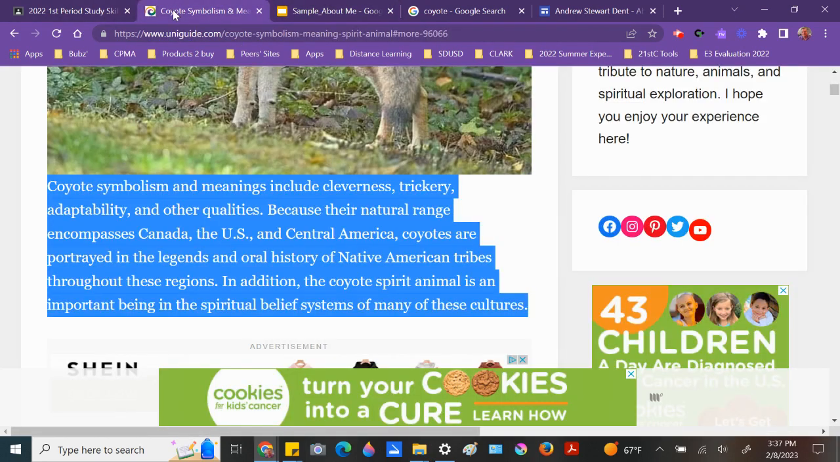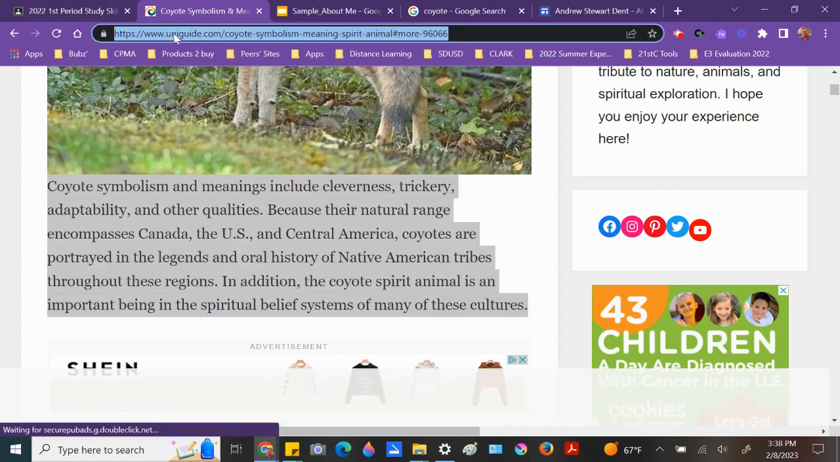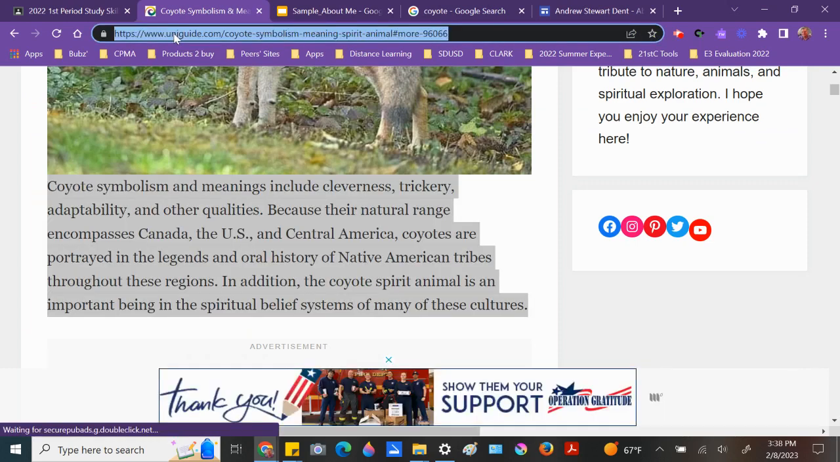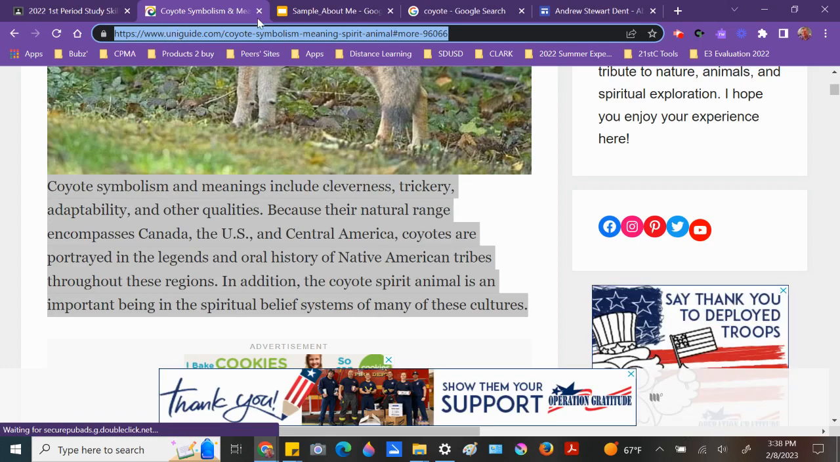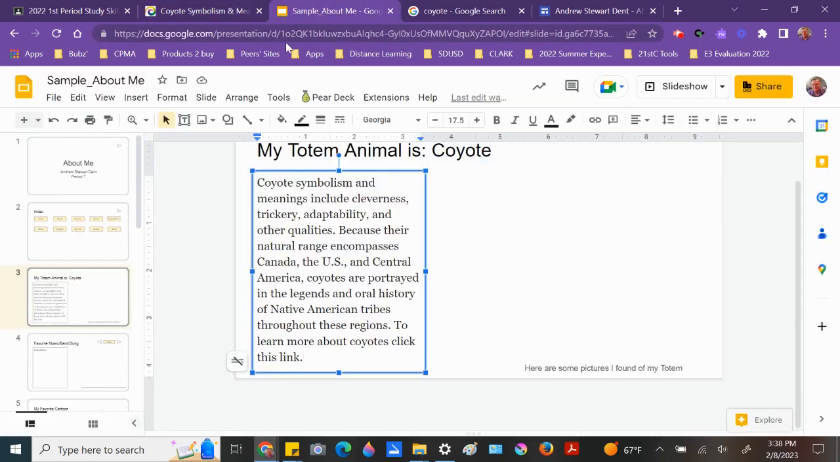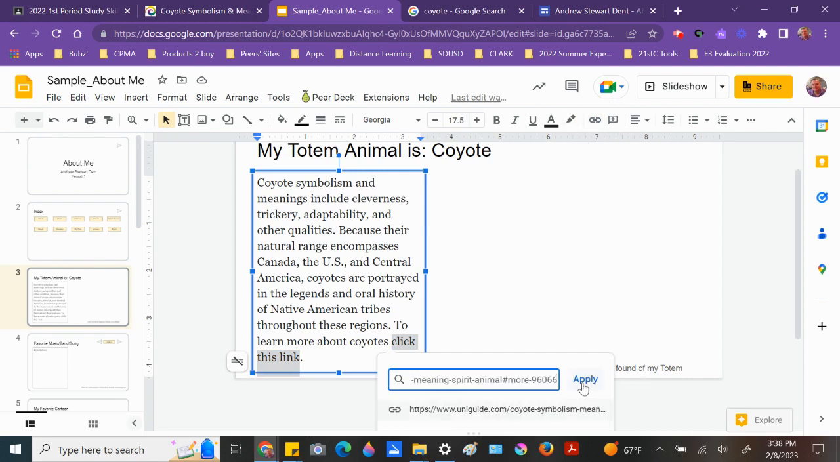Go back here to this website, click one time in the address bar, copy it, Control C, go back to your slideshow, select where it says click this link, go up here to the linking tool, click that, paste it in, Control V, and apply.